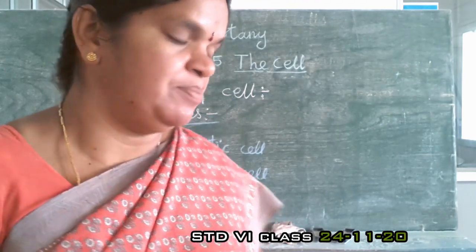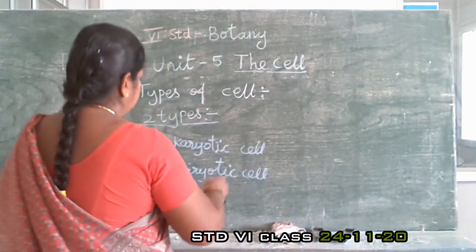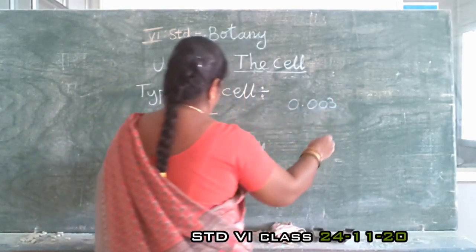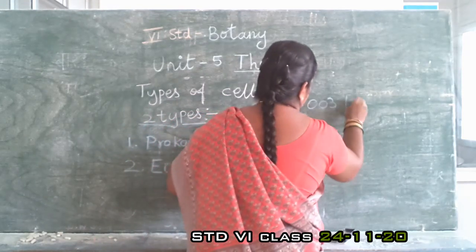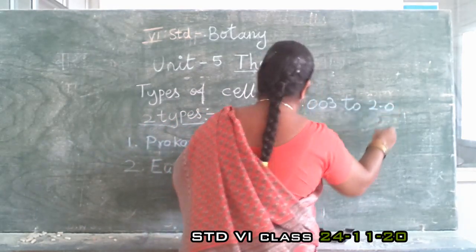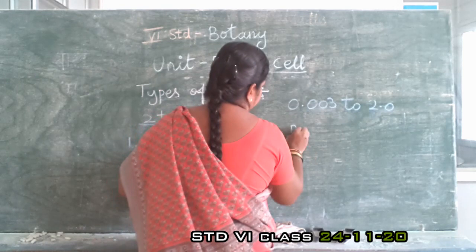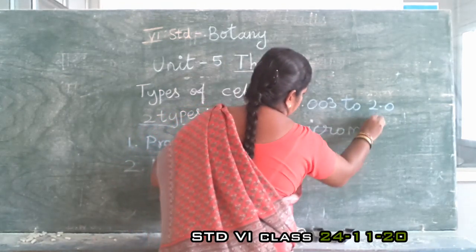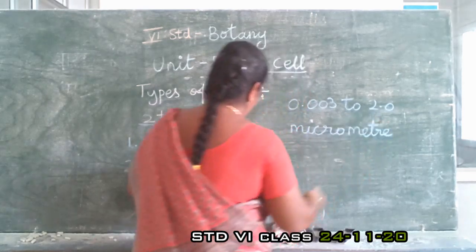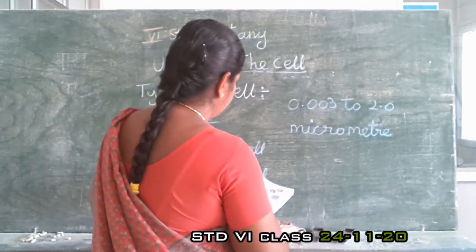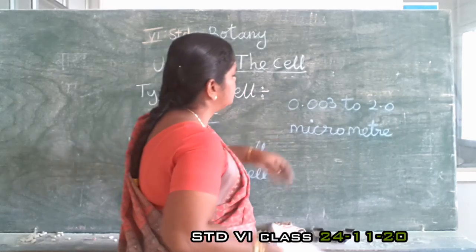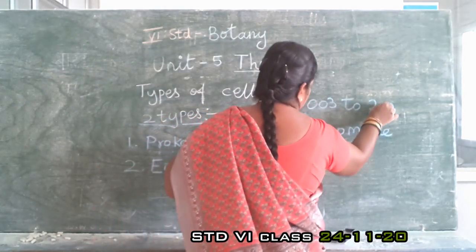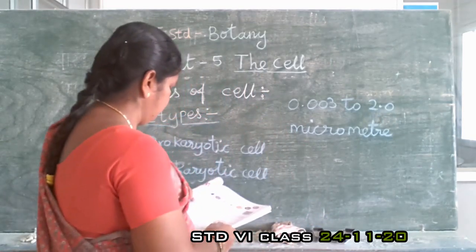Prokaryotic cells range from 0.003 to 2.0 micrometer.